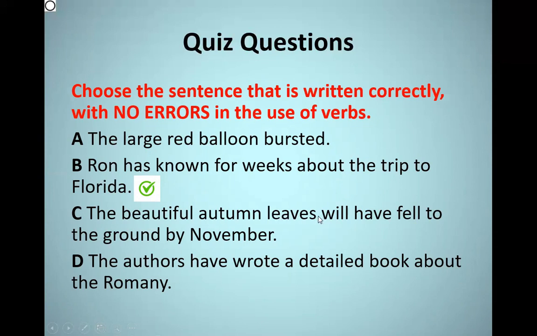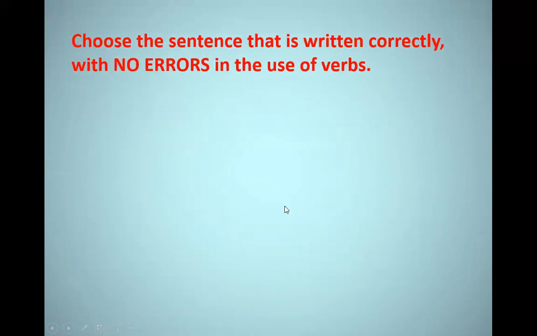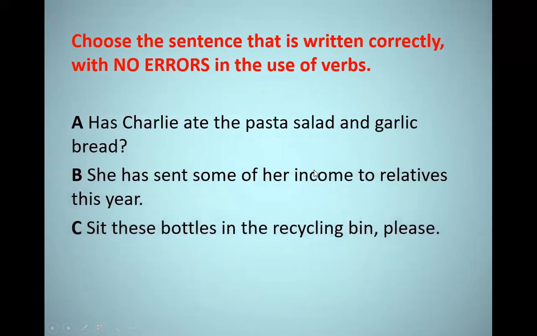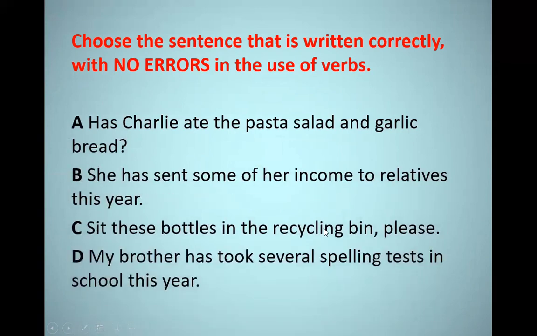Let's take another quiz, or another question, according to the same topic. Choose the sentence that is written correctly with no errors in the use of verbs. We also have here 4 sentences. In order to answer correctly, you have to analyze each sentence alone and look at the verbs inside the sentence. Has Charlie ate the pasta, salad, and garlic bread? So here, guys, you have the helping verb has at the beginning, because it is a question.